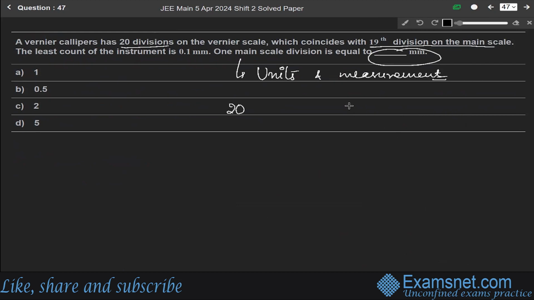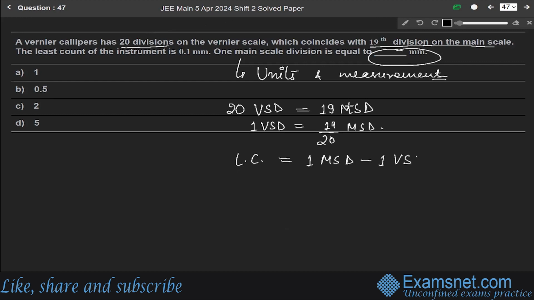In this question, we are given that 20 vernier scale divisions coincide with 19 main scale divisions. It means one vernier scale division equals 19 over 20 main scale division. So least count equals one main scale division minus one vernier scale division. Least count is given as 0.1 mm.